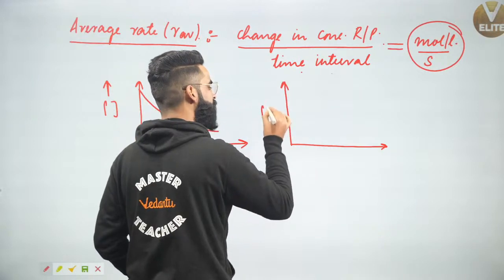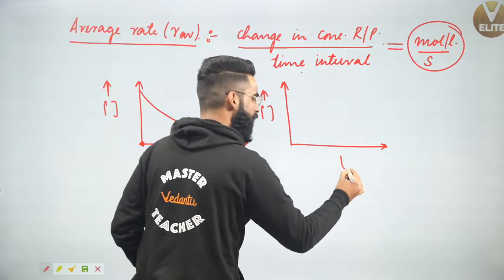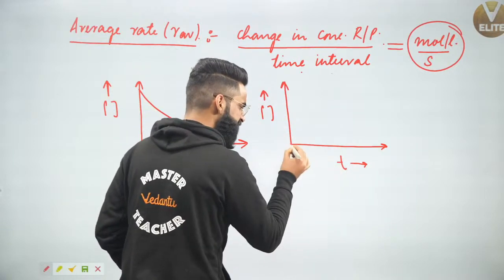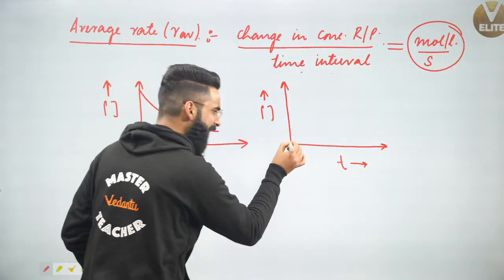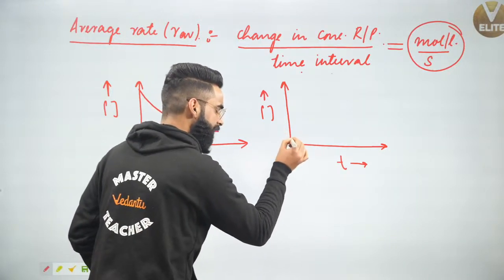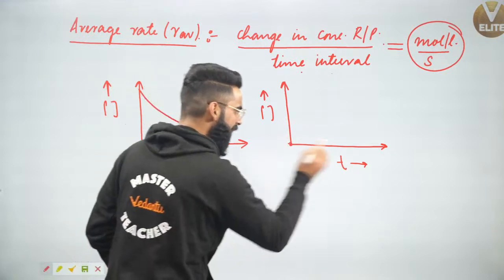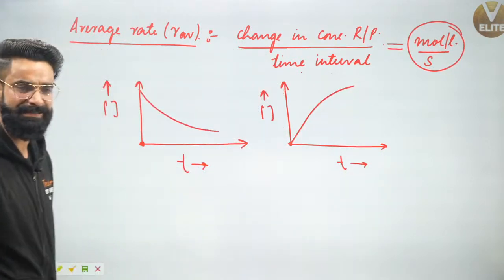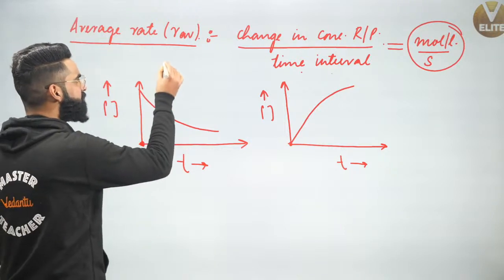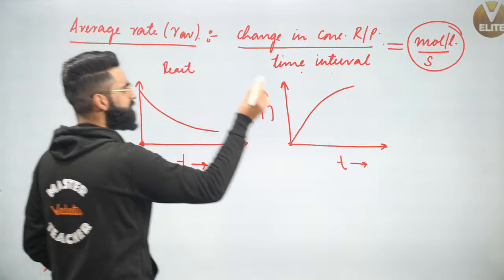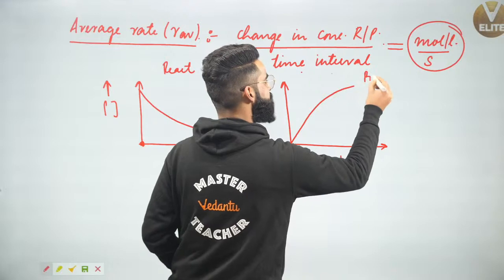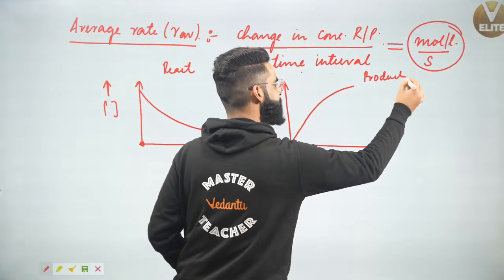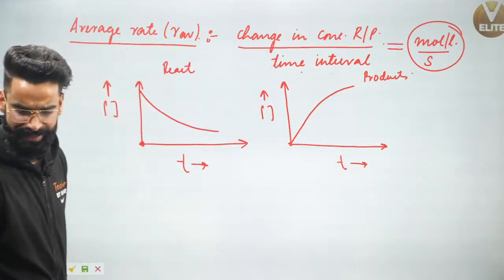I'm plotting one more curve between concentration versus time for products. This point represents time t equal to 0. At time t equal to 0, we know the concentration of products will be 0, and with time the concentration of products increases, as we must know. So this curve is valid for the reactants, and this curve is valid for the products, which you all must know, correct?